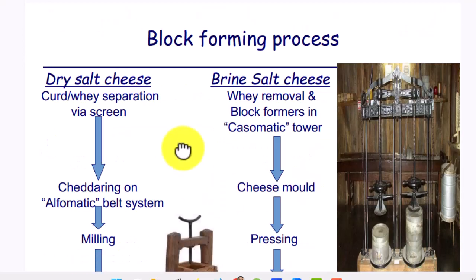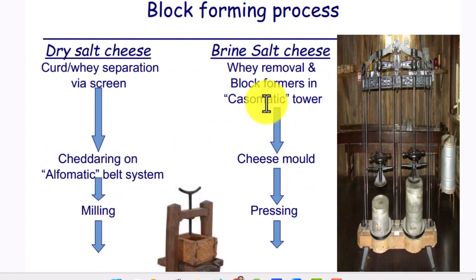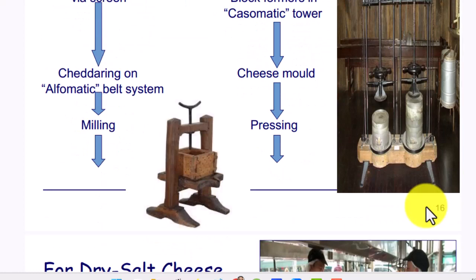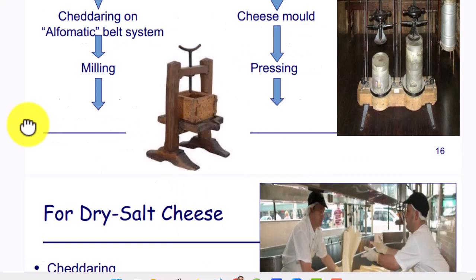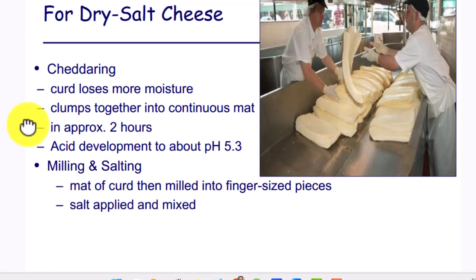Block forming process. Dry salted cheese: curd and whey separation via screen. Brine salted cheese: whey removed, block former in Casomatic tower, or here we find a tower. Pressing: cheese mold and pressing. Shredding on the Alpha-matic belt system. Milling for dry salt cheese, shredding.